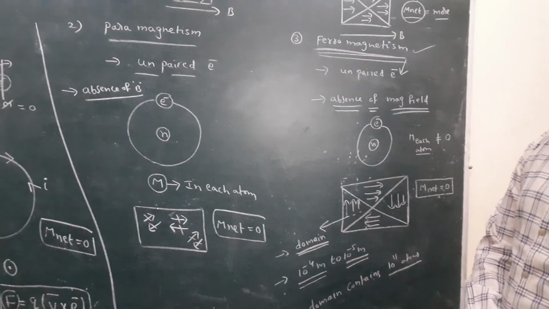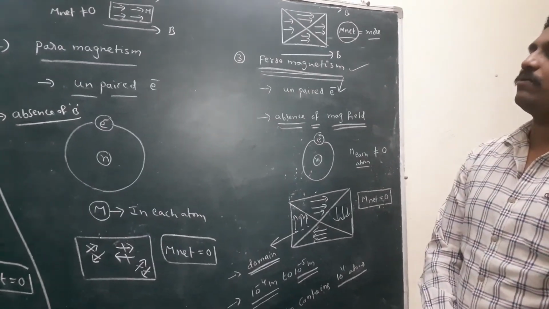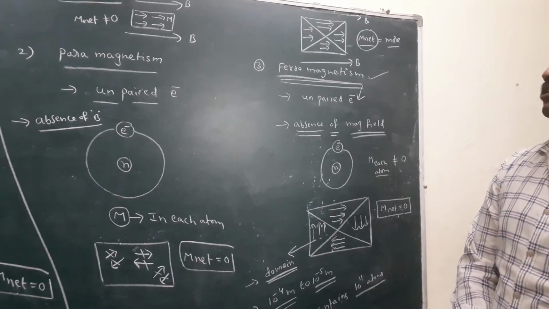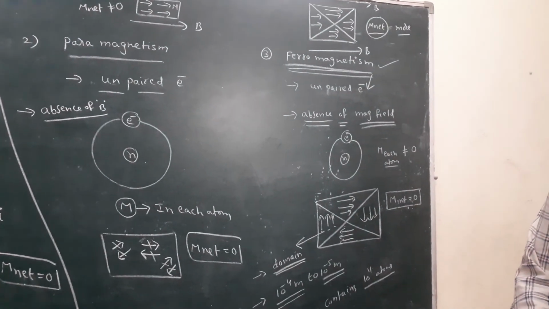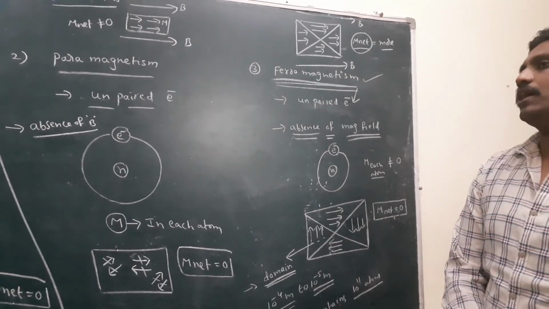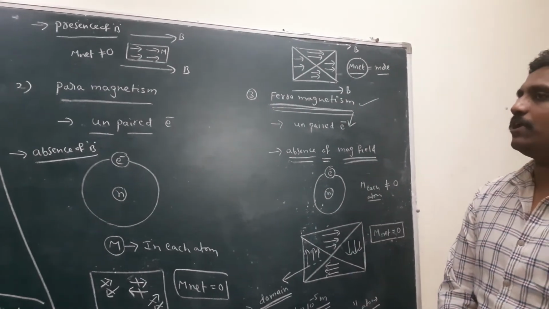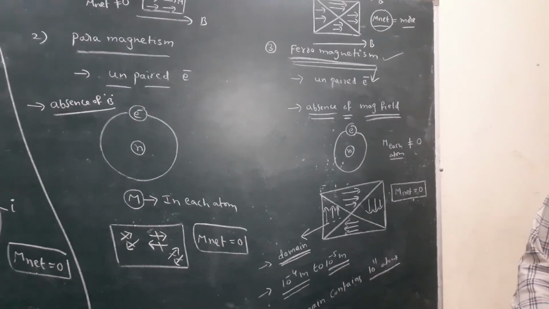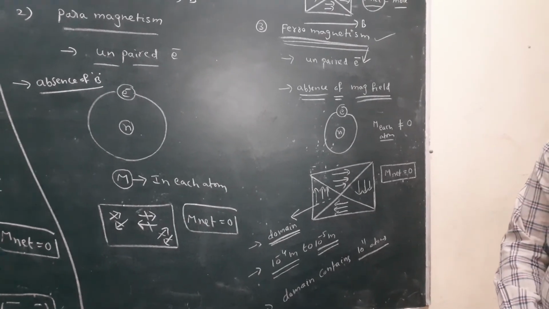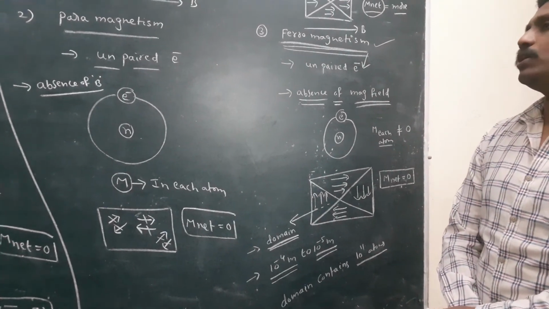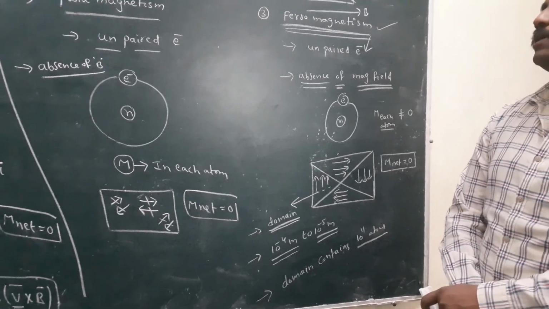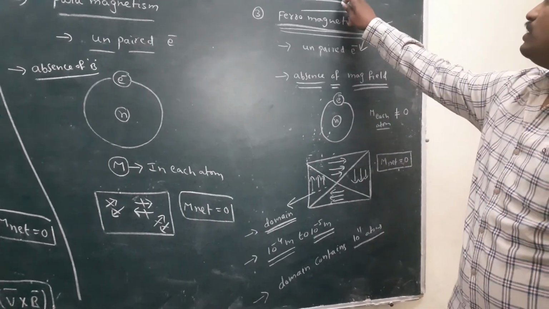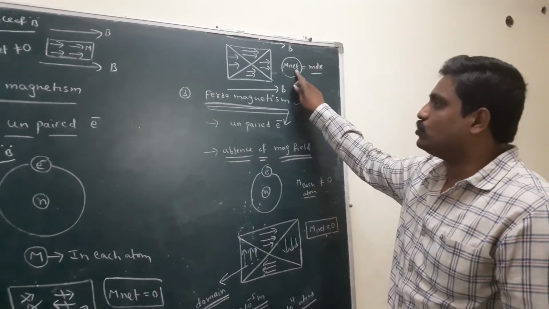Each domain size is 10 to the power minus 4 meters to 10 to the power minus 5 meters, and the number of atoms in a domain is 10 to the power 11. That means in the absence of a magnetic field, the total magnetic moment of the substance becomes zero. But in the presence of a magnetic field, the net magnetic moment becomes large because all magnetic moments lie in the same direction as the magnetic field. So that's why a strong magnetic field is produced.